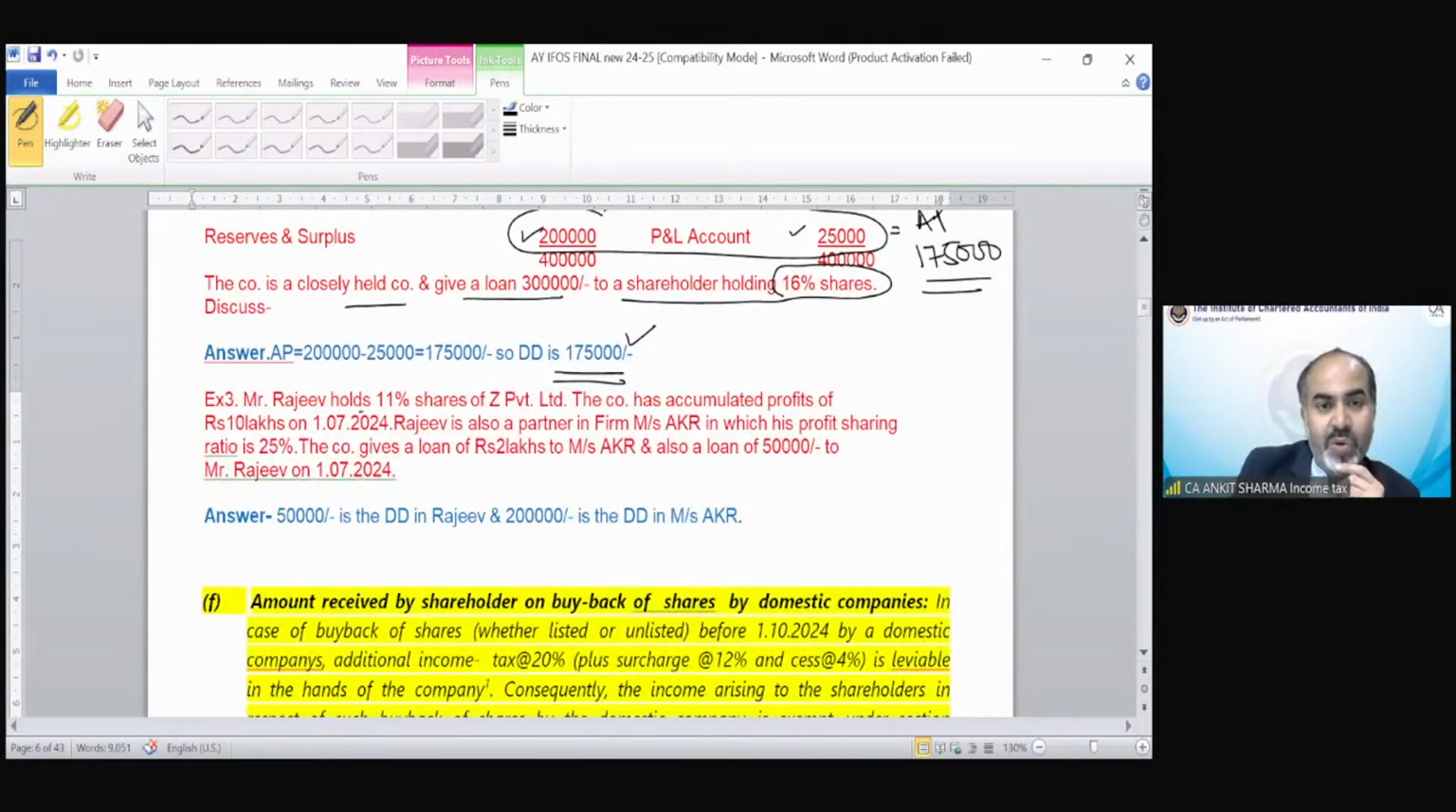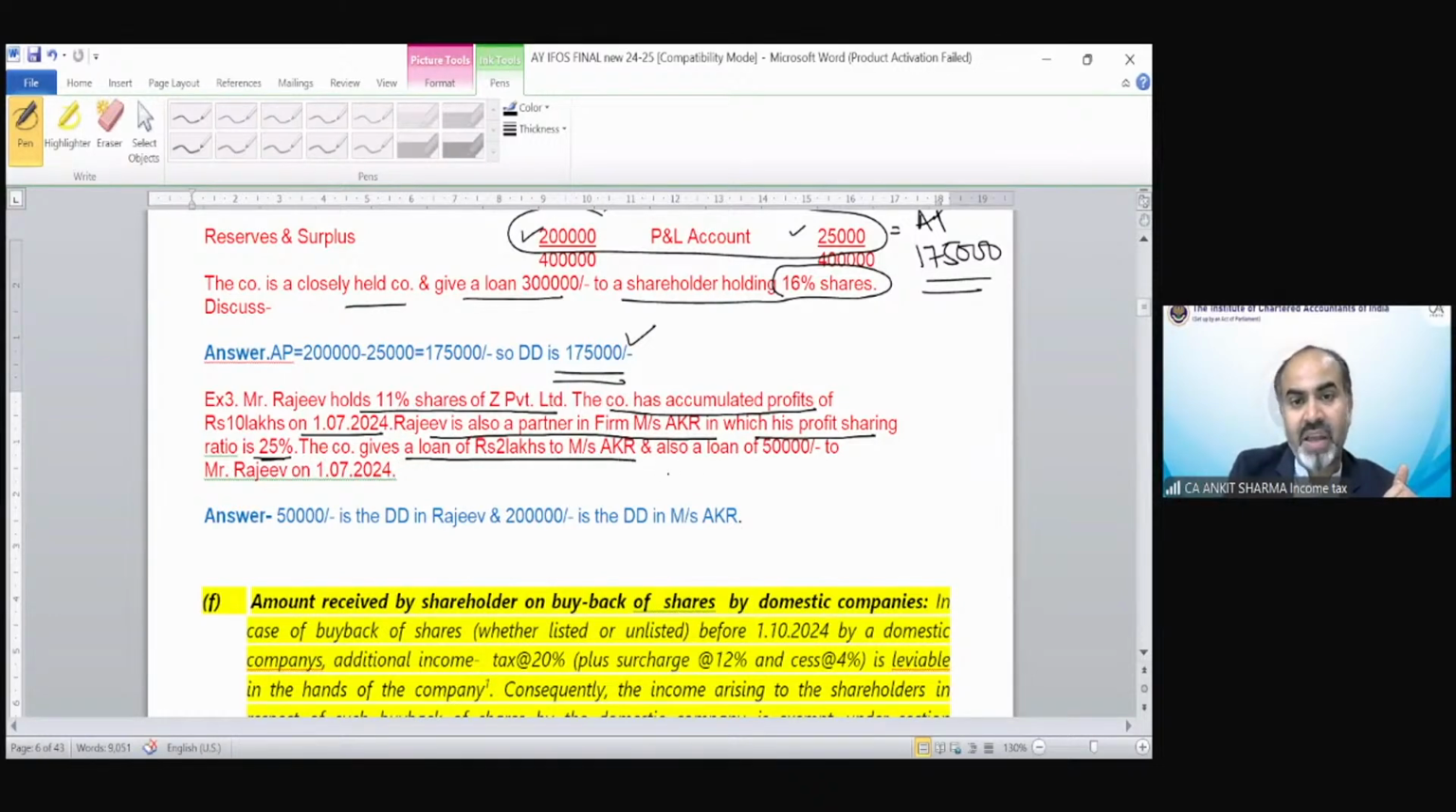Example 3, Mr. Rajiv holds 11% shares of Z Private Limited. The company has accumulated profit of 10 lakh rupees on 1st July 2024. Rajiv is also a partner in a firm, Messrs AKR, in which his profit sharing ratio is 25%. So that means Mr. Rajiv has substantial interest in that firm. The company gives a loan of 2 lakh rupees to Messrs AKR and also a loan of 50,000 to Mr. Rajiv on 1st July 2024. So 50,000 would be the deemed dividend in the hands of Rajiv and 2 lakh is going to be the deemed dividend in the hands of Messrs AKR.